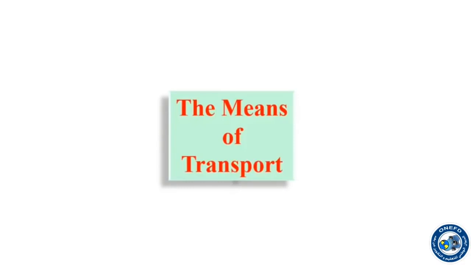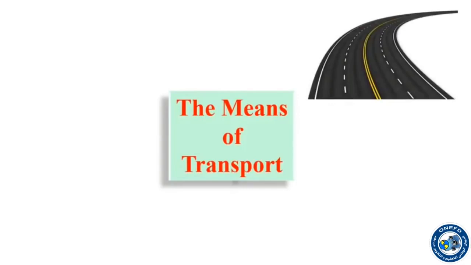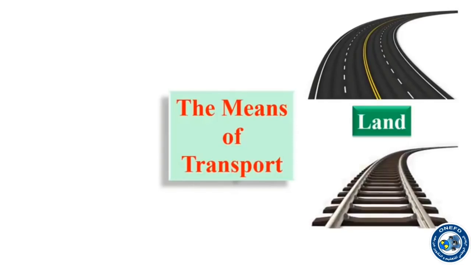The first type, as you can see in the first picture, dear pupils, is means of transport which travel by land. In the second photo, means of transport that move by rail, like the train.